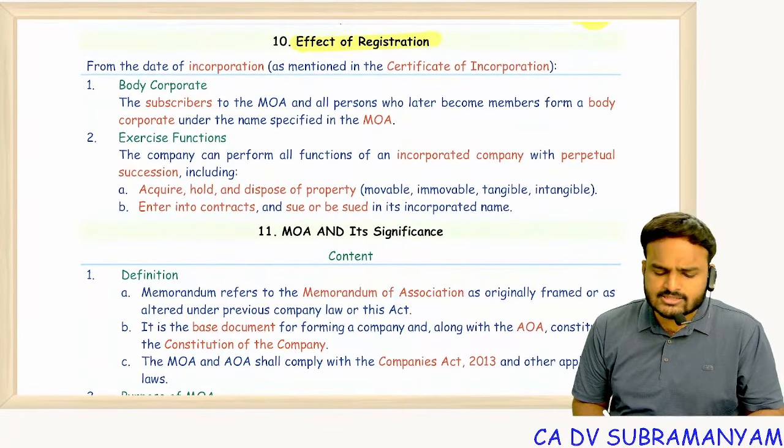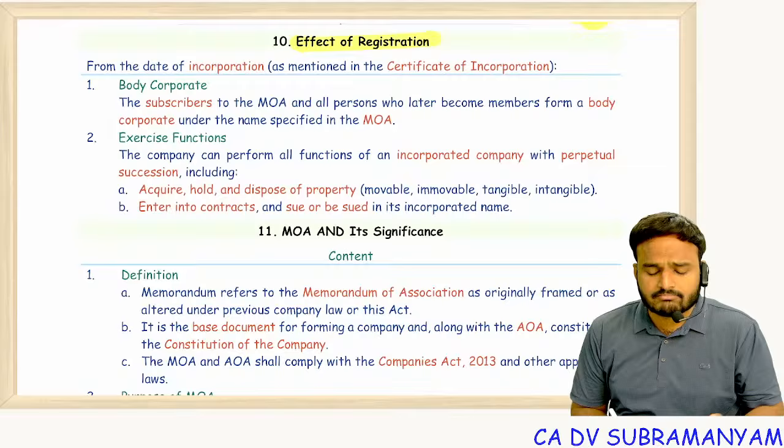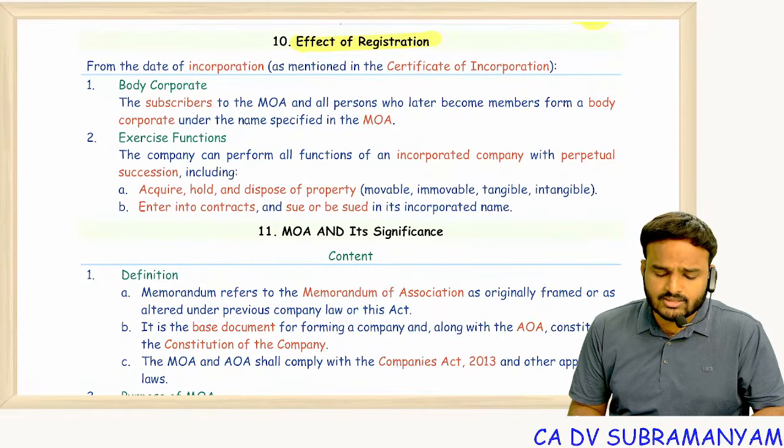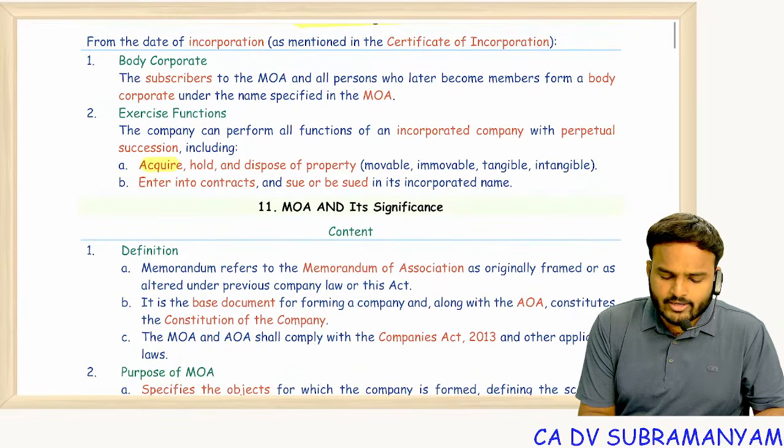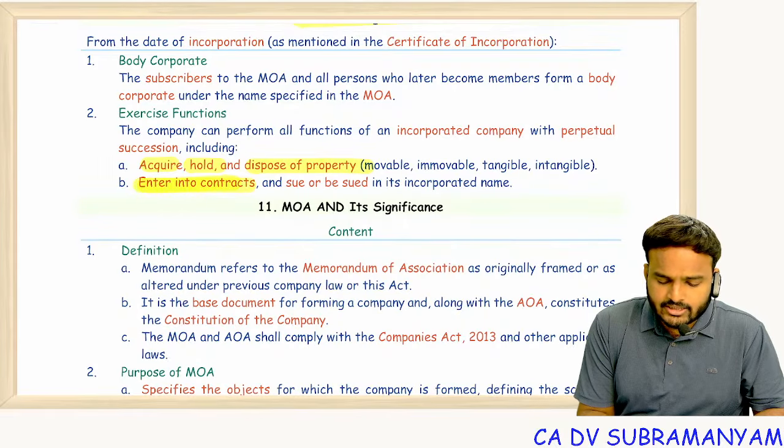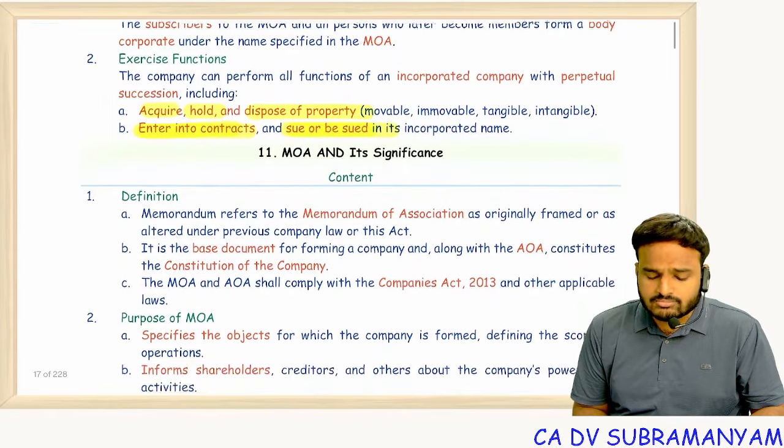Effect of registration, simple. Just remember the characteristics of the company. Write the characteristics of the company. Post incorporation, it can acquire, hold, dispose of the property, enter into the contracts, can sue, can be sued.